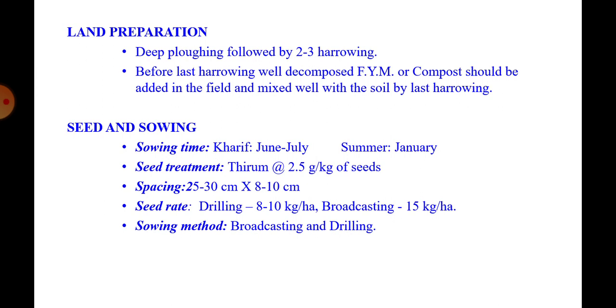Seed and sowing: sowing time is June-July for Kharif and January for summer. Seed treatment: thiram at the rate of 2.5 gram per kg of seed to avoid seed-borne diseases. Spacing: 25 to 30 centimeter within row and 8 to 10 centimeter within plant. Seed rate: in case of drilling, 8 to 10 kg per hectare of seeds, while for broadcasting 15 kg of seed is required. Broadcasting and drilling are the common methods of sowing.